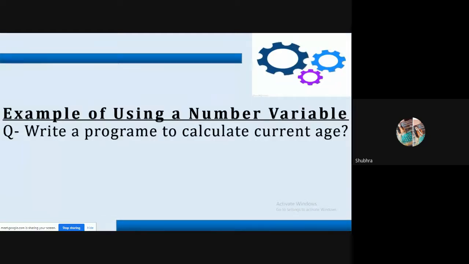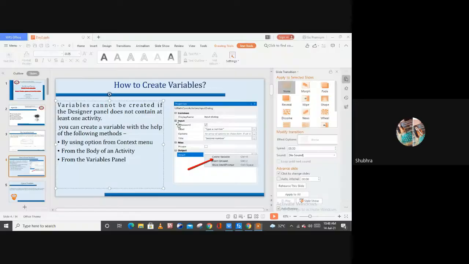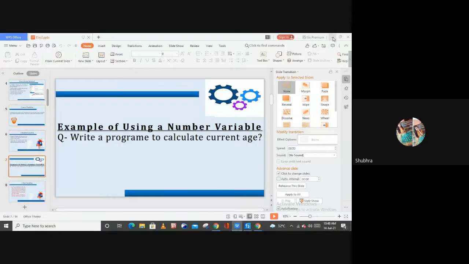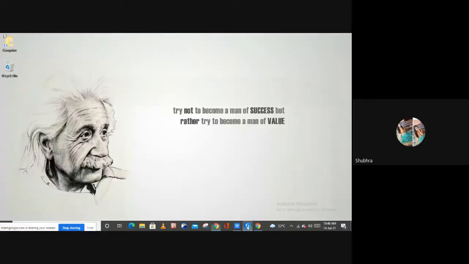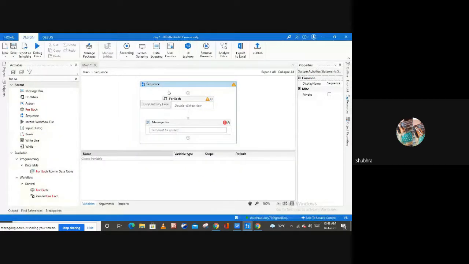So here is our first question. Example of using a number variable: write a program to calculate the current age. Here I am going to show you how you can use the number variable, or I can say the int variable. For this, let me delete all these activities from here.